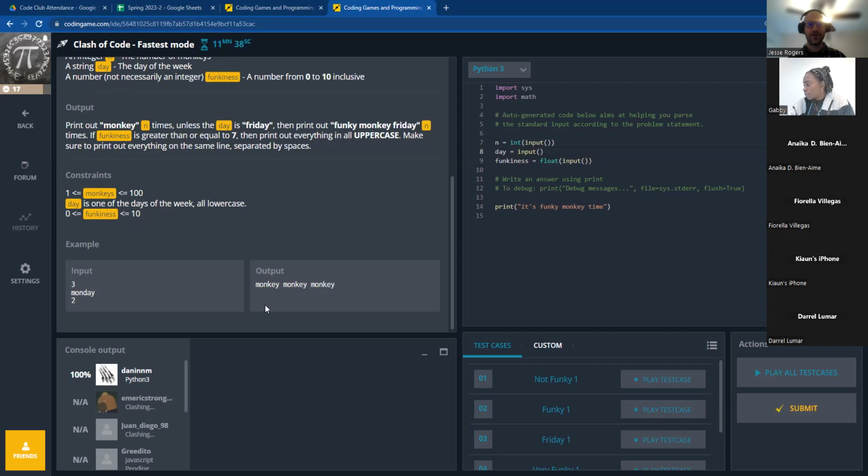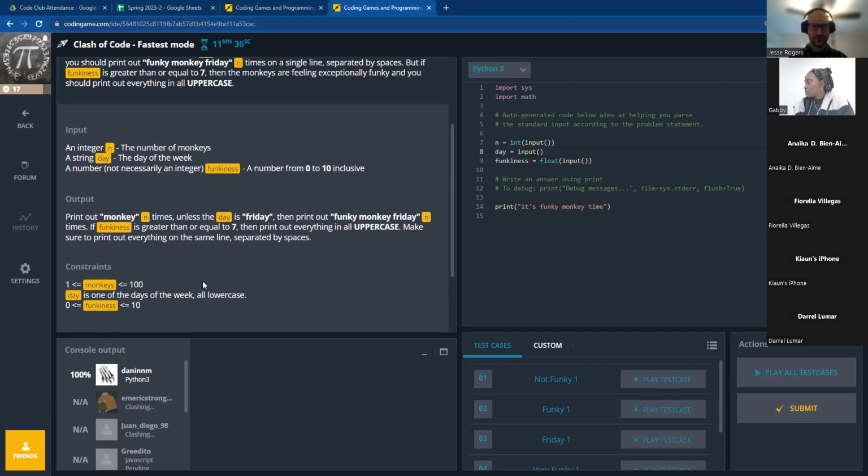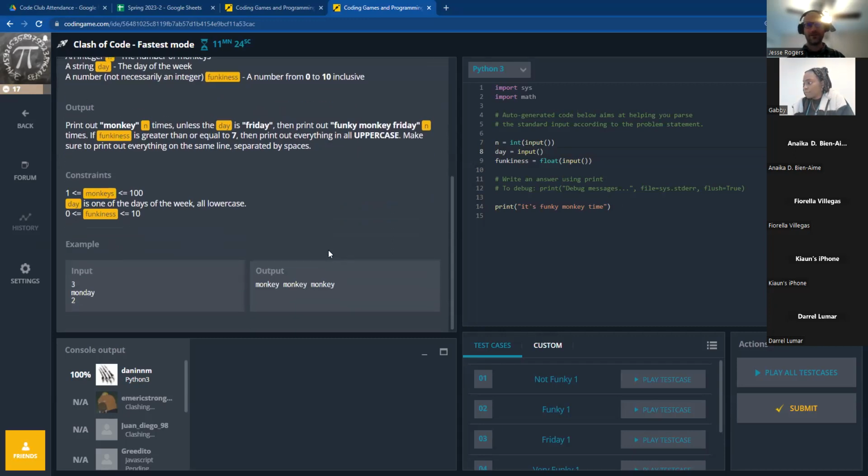So monkey, monkey, monkey is what it wants to see. So we're going to print out monkey n times and then print out. Okay, so I think I've got pretty much the idea of all of this.